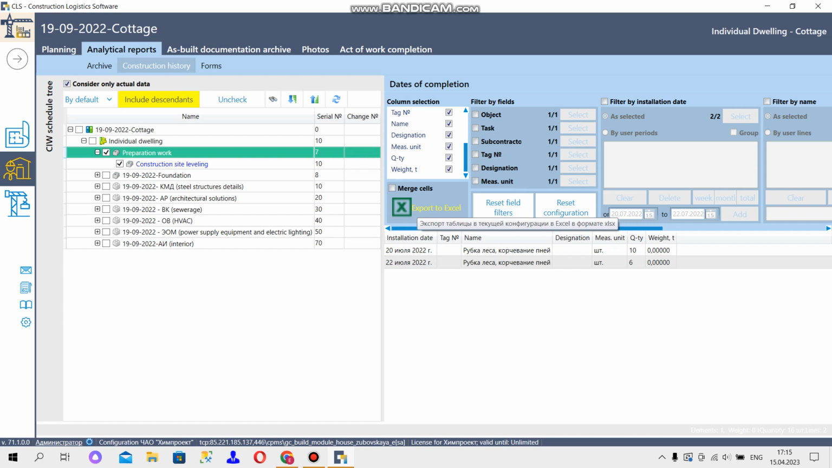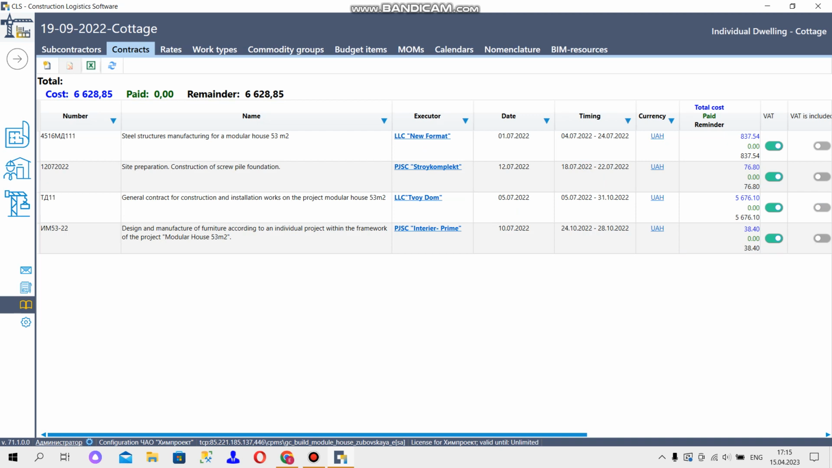Now we will talk about the contract value report, and you can analyze the contracted value in the contracts tab. It is here in directories, contracts. And at the top, you can see all information about it. It is cost, paid amount, and the remainder. You can also generate a report from this information and export it into Excel.